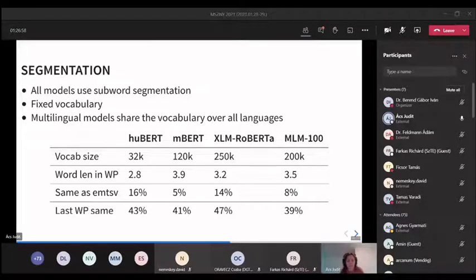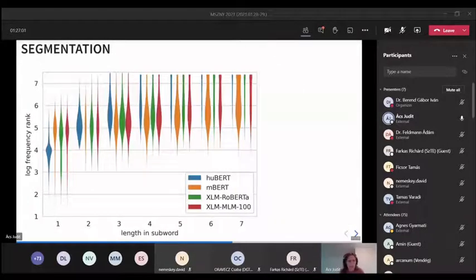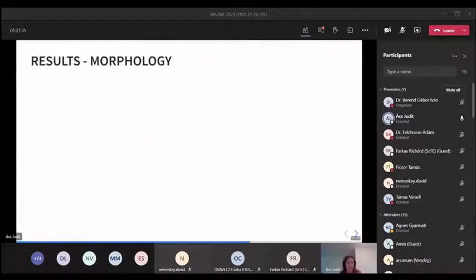identity here. Now another plot about the segmentation. This shows the lengths in subwords on the x-axis and the log frequency on the y-axis. What we can observe here is that HuBERT not only generates fewer subwords, but it also tends to undersplit the frequent words. So frequent Hungarian words are less frequently split by HuBERT than the other models. This is not surprising, given that HuBERT's vocabulary was trained on Hungarian text. And now on to the results.